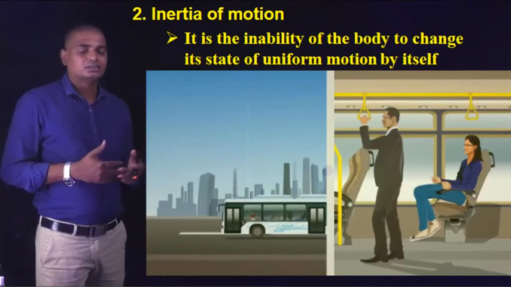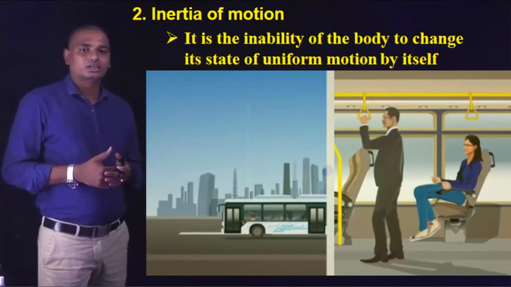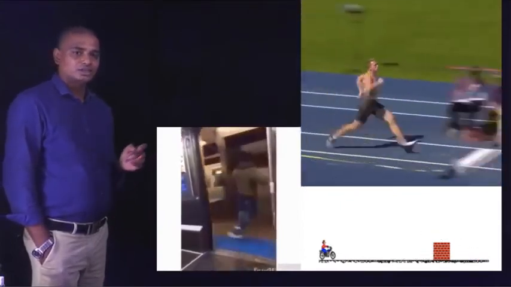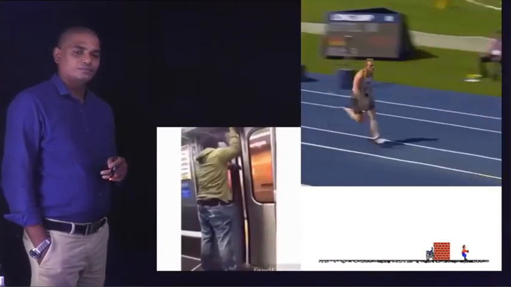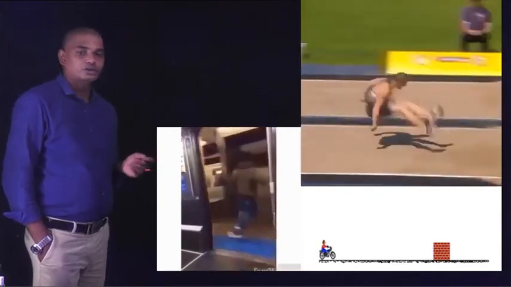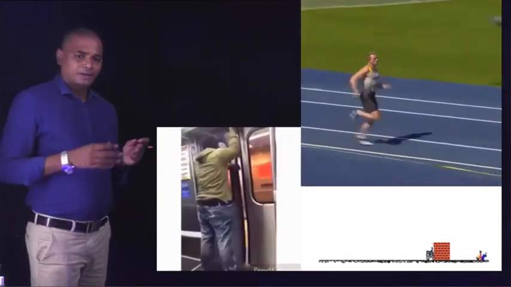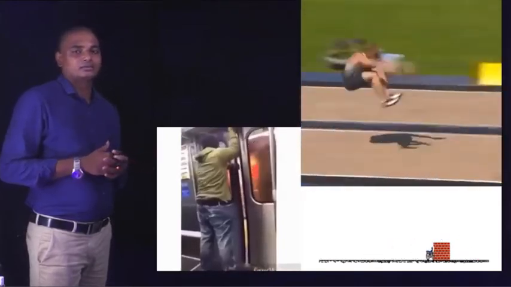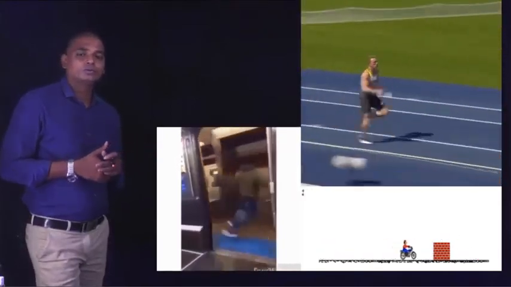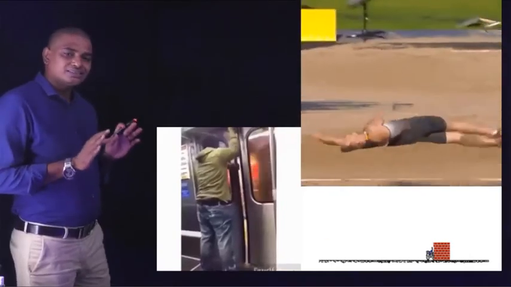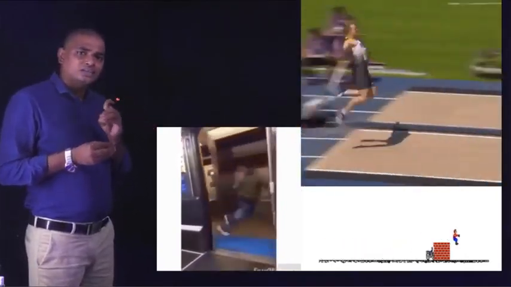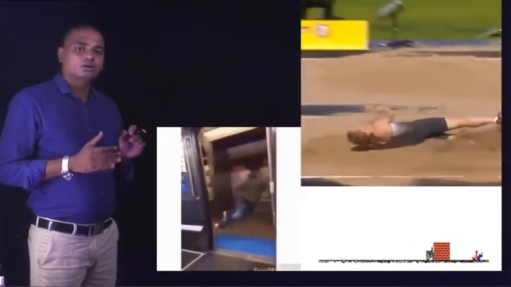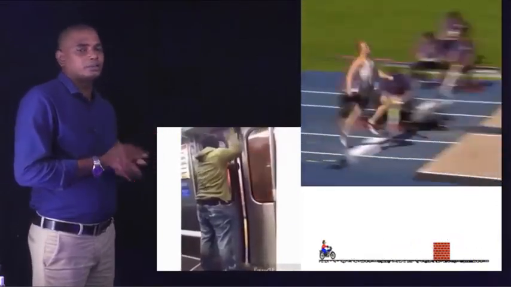So let us see some other examples so that we can understand it much better. From these examples we can understand the inertia of motion. You can see here in this first video, the passenger jumped from a moving train. When he is in the train, he is moving with respect to the outside person.